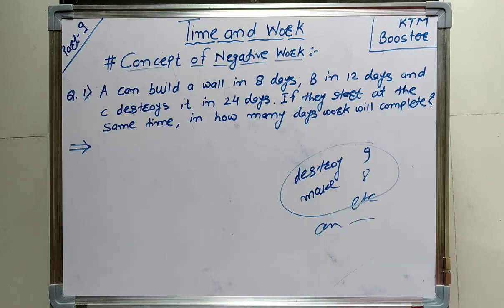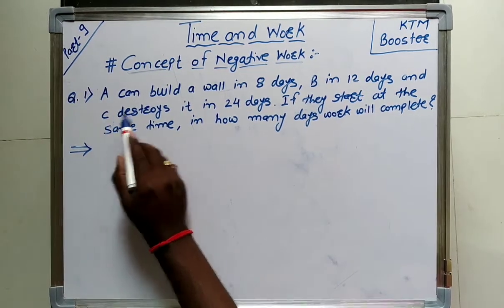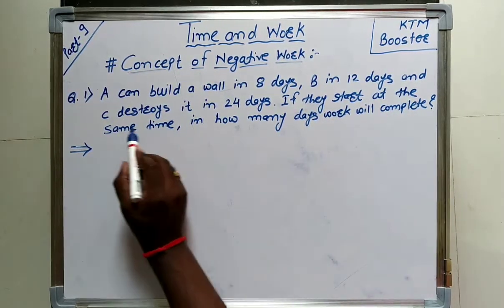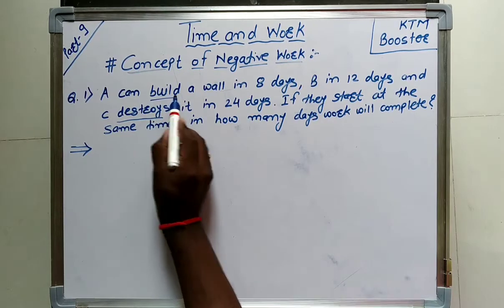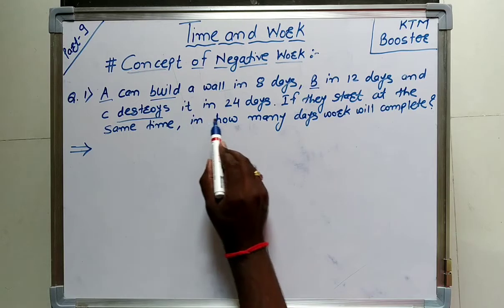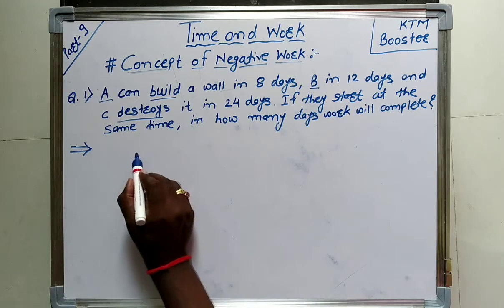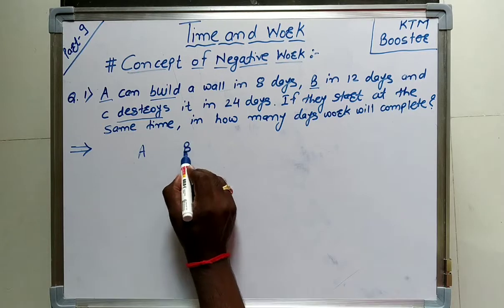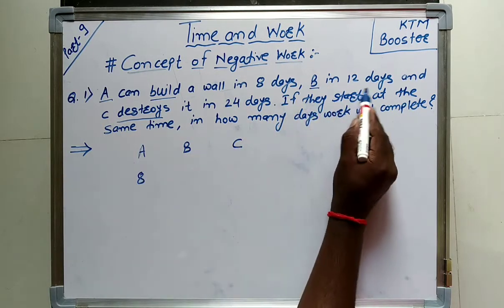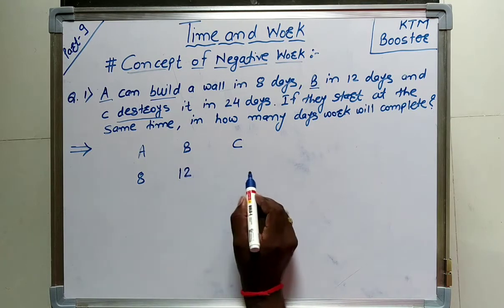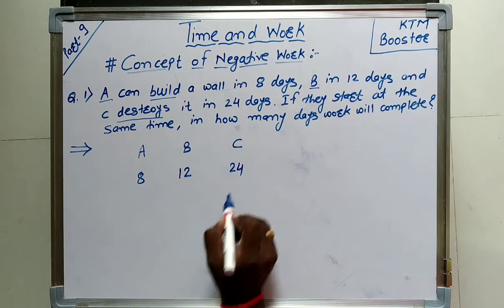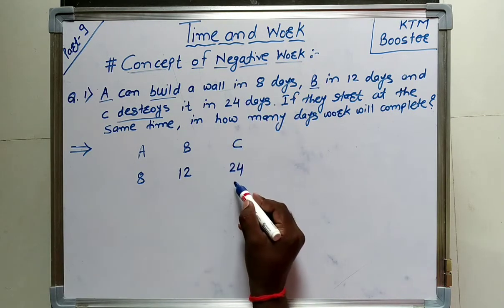Now we'll see the first question. A can build a wall in 8 days and B in 12 days, and C destroys. Here A and B want to build a wall, right? But C wants to destroy it in 24 days. So we'll write over here A, B and C. A can build a wall in 8 days, B will build a wall in 12 days and C destroys it in 24 days. Isn't it? Means C is going to destroy the wall.